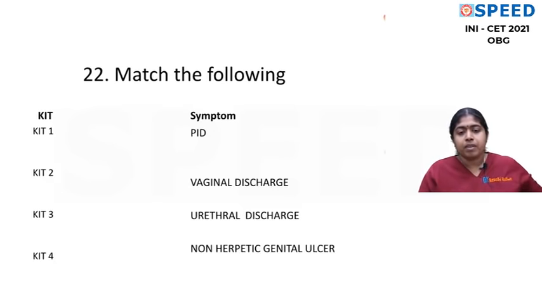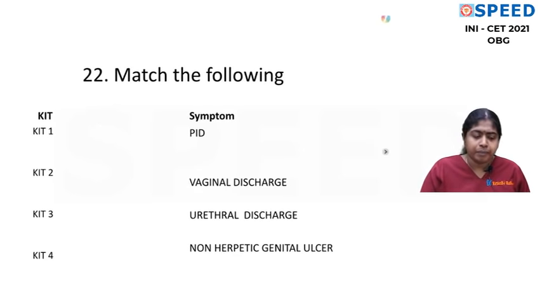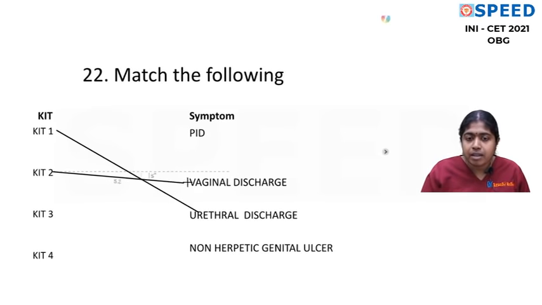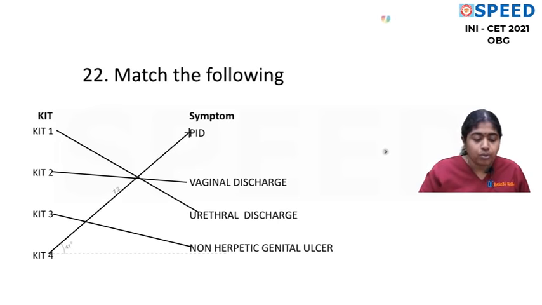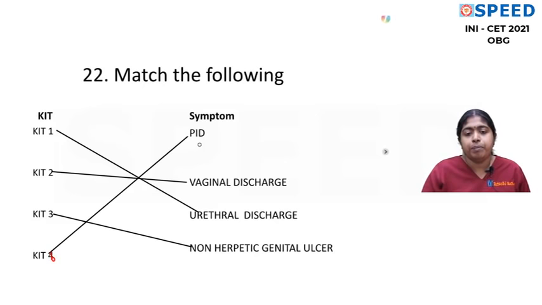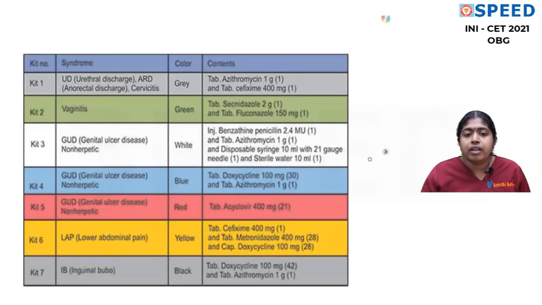Match the following. This question is basically aimed at whether you have worked in your OPD. Kit 1 is for urethral discharge, and kit 2 is for vaginal discharge. Kit 3 is for the genital ulcer which is not because of herpes, and kit 6 is for PID. So you definitely have to at least memorize all this.